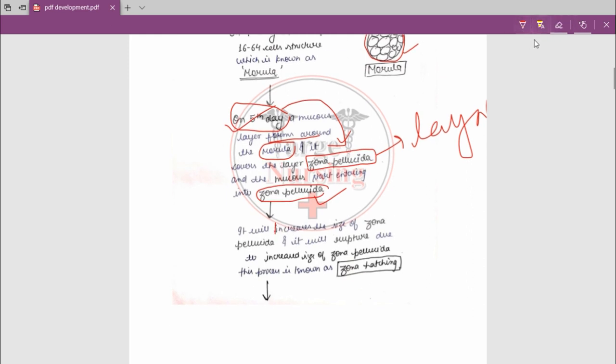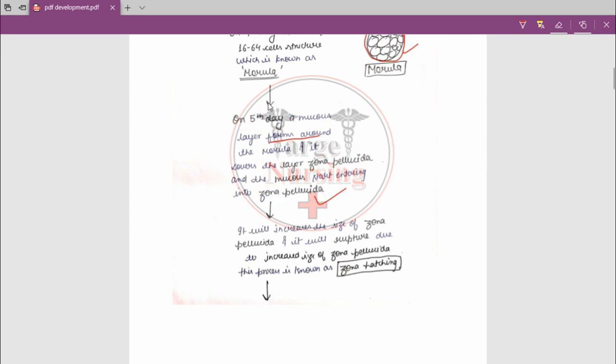Okay, and mucus starts entering into zona pellucida and it will increase the size of zona pellucida. After that, when the mucus starts entering into the zona pellucida, obviously what happens? The size of zona pellucida will increase, because now there is mucus in it. So it will rupture.